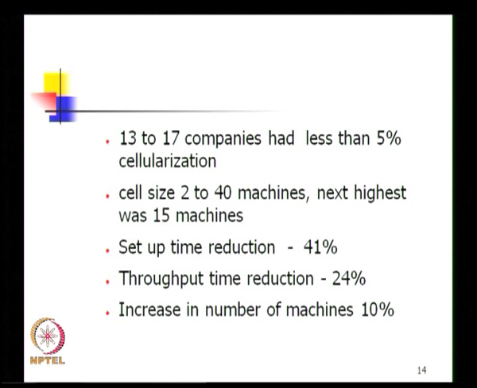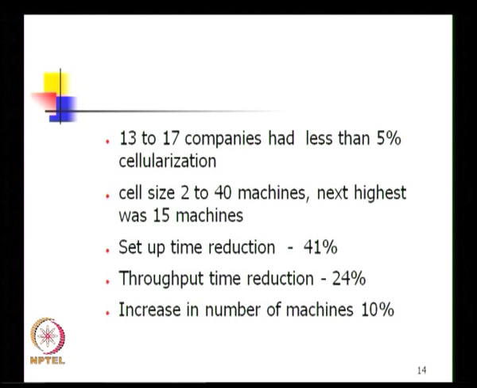Other important gains that were reported by these companies were that setup times were reduced by 41%, production time or throughput time was reduced by 24%, while the number of machines went up by 10%.